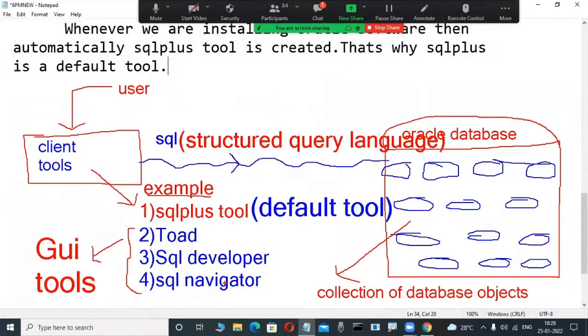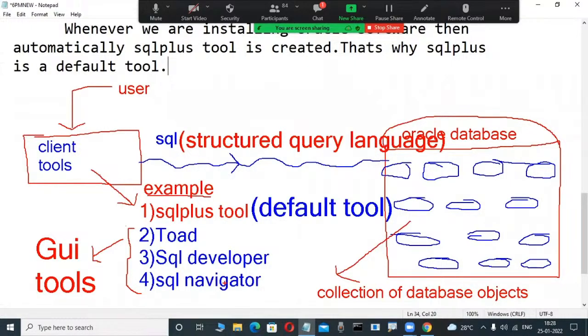Then the installation process, do all the things here. Draw this one because the terminology is new for the first time. At least, users connect through their client tools. Some tool names are SQL Plus, SQL Developer, SQL Navigator. SQL Plus is the default tool, so we are not required to install it.